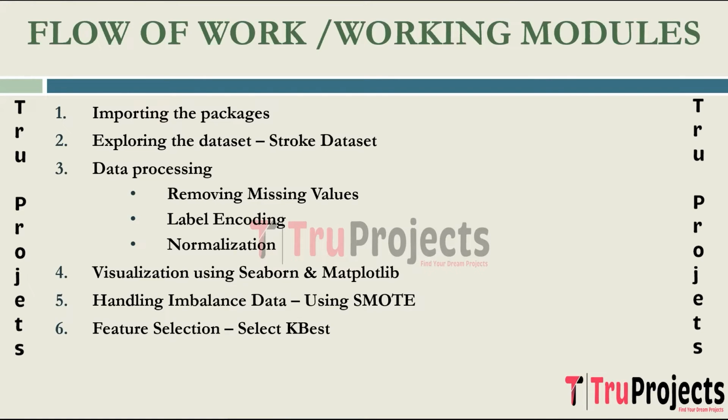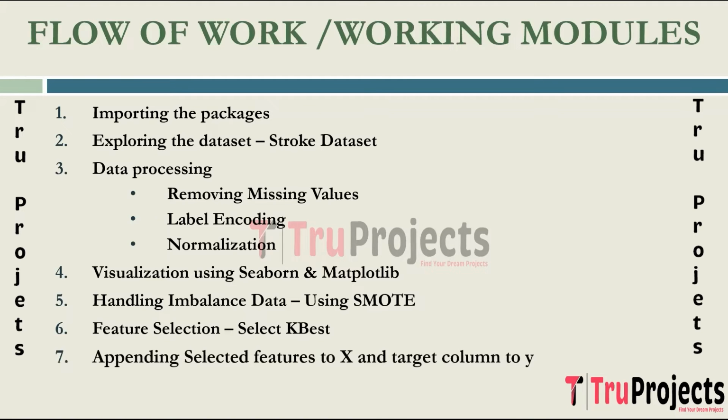The next step is feature selection using select k-best. The select k-best method is employed to identify the most relevant features for the model. This feature selection technique helps streamline the model and improve its interpretability. The next step is appending selected features to X and the target column to Y. The selected features are appended to input features as X and the target variable as stroke. It is designed as target column Y. This prepares the data for training the machine learning model.